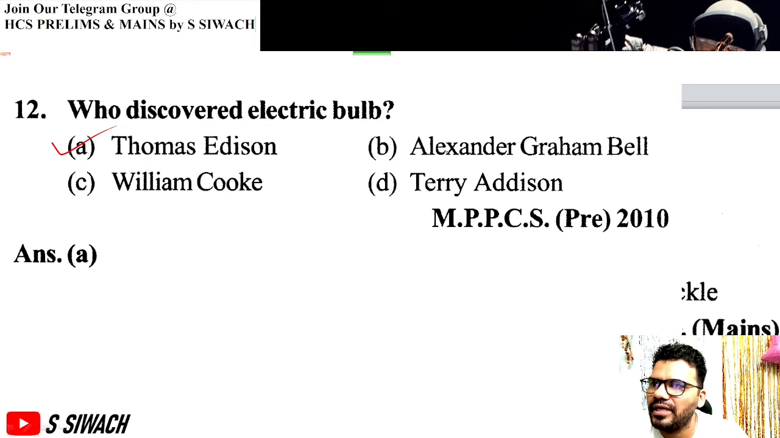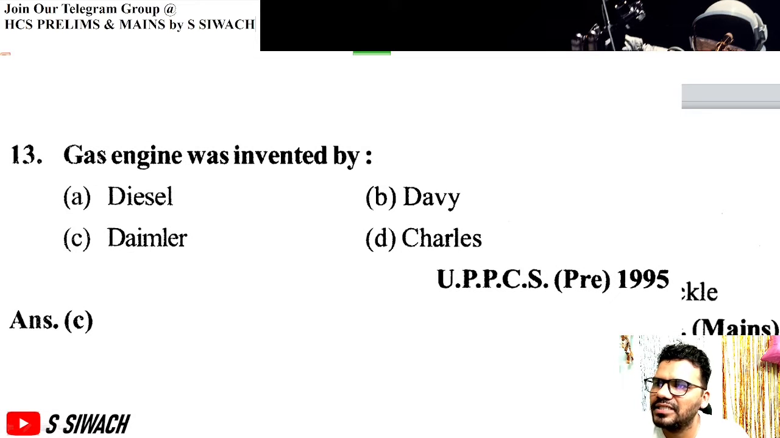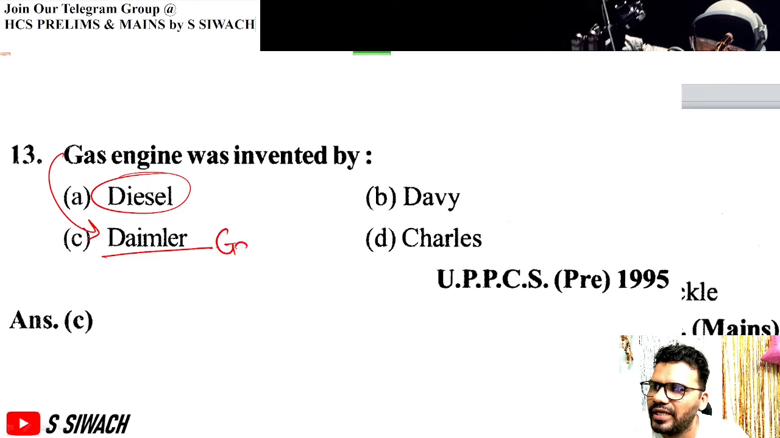Alexander Graham Bell discovered telephone, and William Crookes discovered cathode ray tube. Cathode ray tube was discovered by William Crookes. Next question is, gas engine was invented by Daimler. Diesel engine was invented by Diesel, but gas engine was invented by Daimler. Davy invented safety lamp. Charles Darwin discovered the theory of evolution.